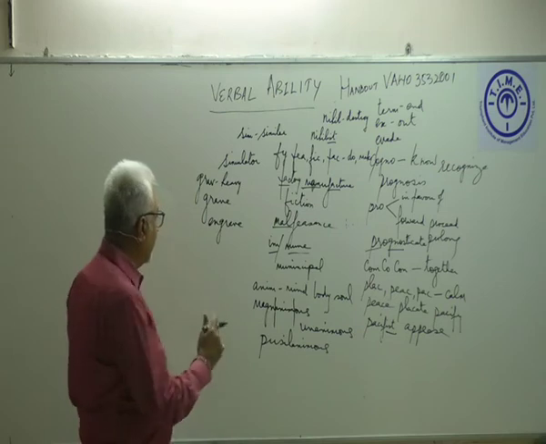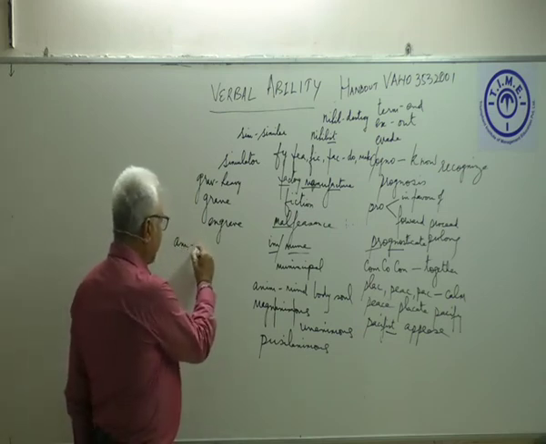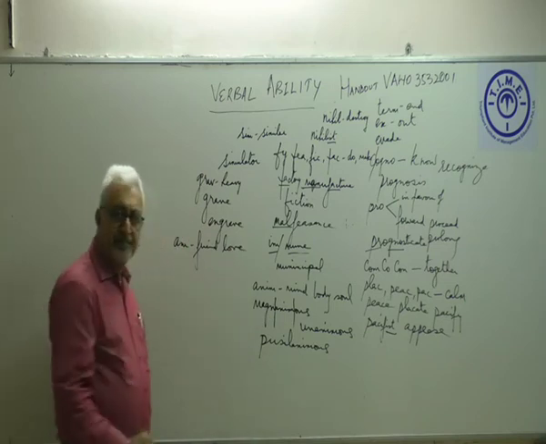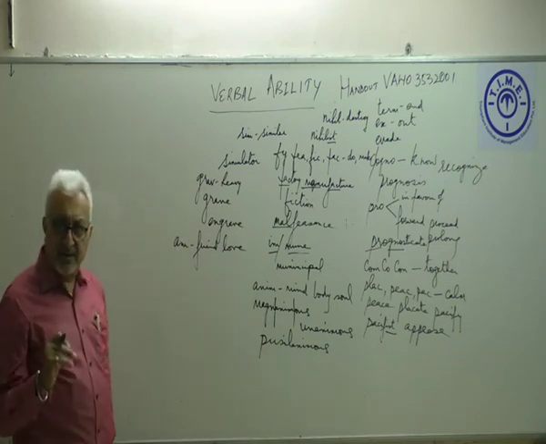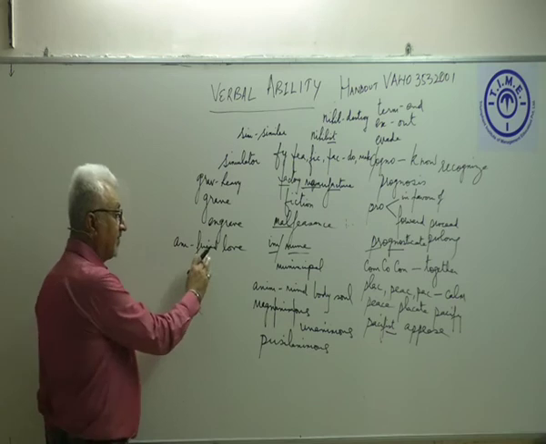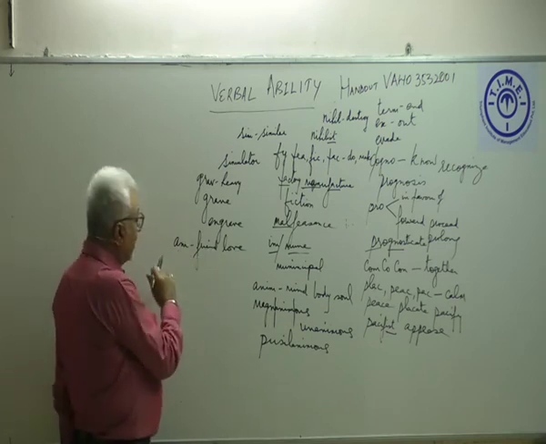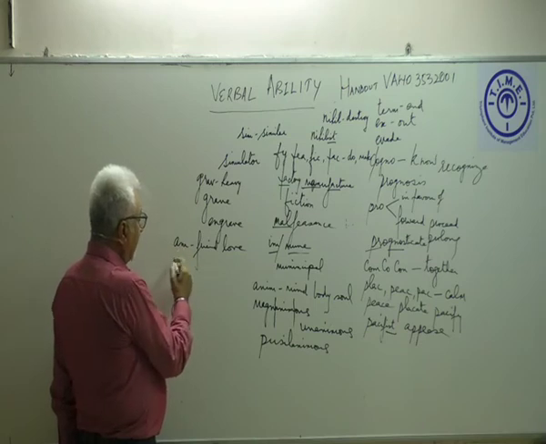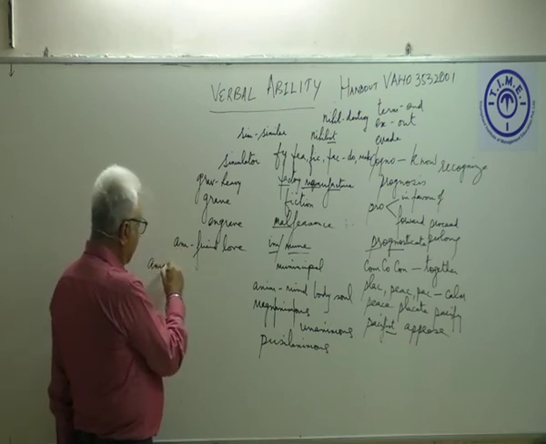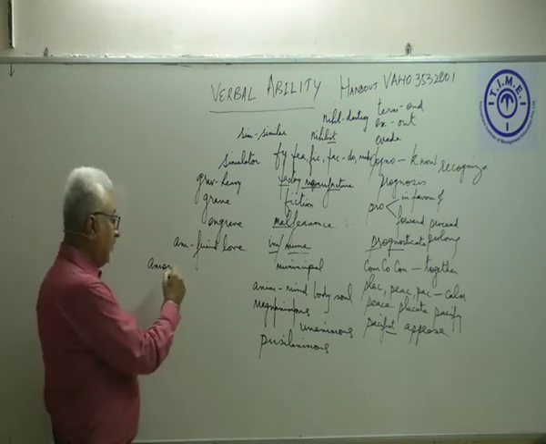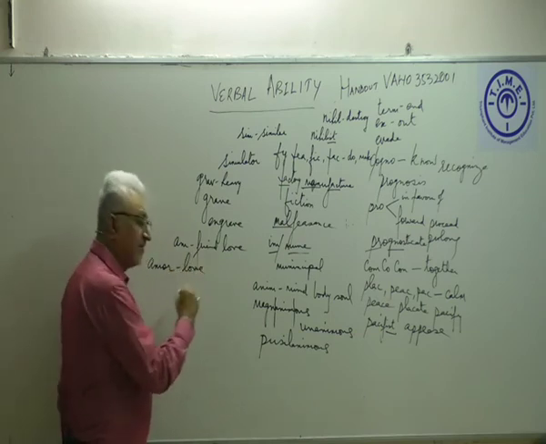Now, ameliorate, AM means friend or love. Am comes from the word amour in French, which actually means love.